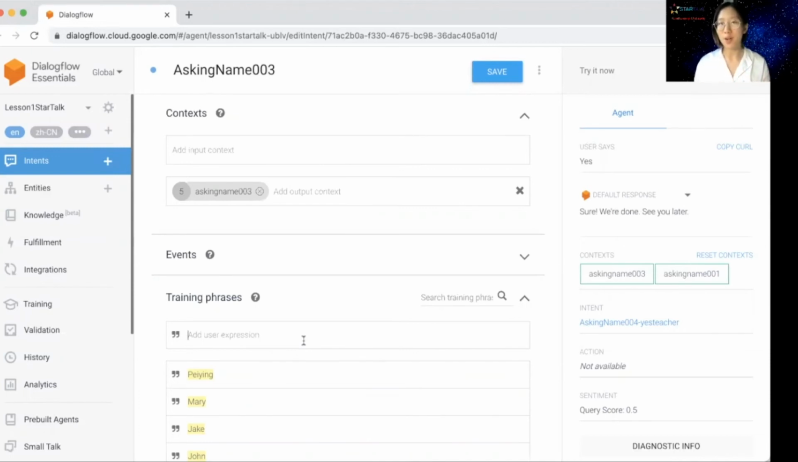So I hope that helped you guys differentiate between entities and context. They both store information. However, they use the information differently. And by doing so, they both enhance our conversation, enhance the chatbot's ability to talk to the user.